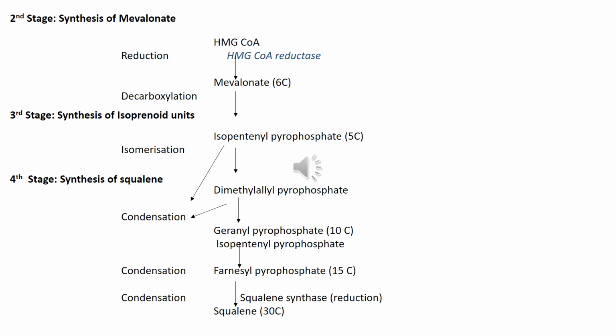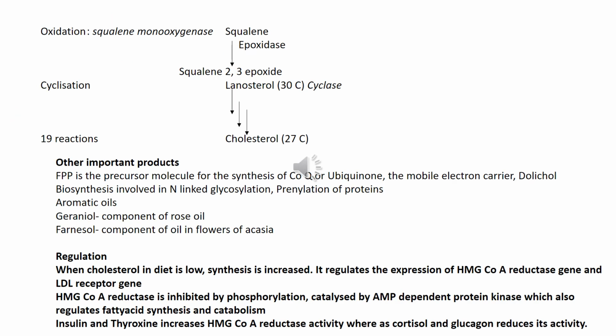Here a reduction reaction also occurs. The 30-carbon compound squalene, which is an isoprenoid compound and a linear compound formed in the course of cholesterol biosynthesis, is acted upon by the enzyme squalene monooxygenase, and NADPH reduces the oxygen atom to form an epoxide and a double-bonded product, squalene 2,3 epoxide.